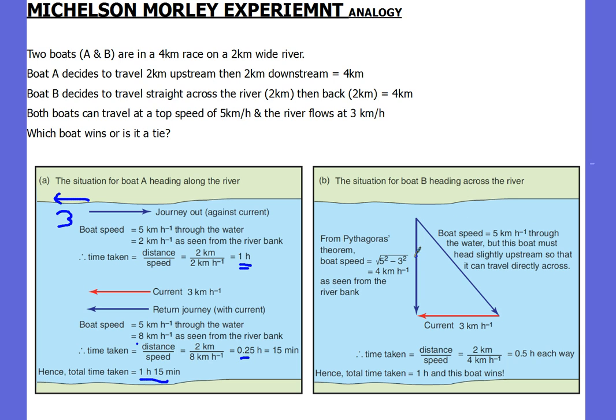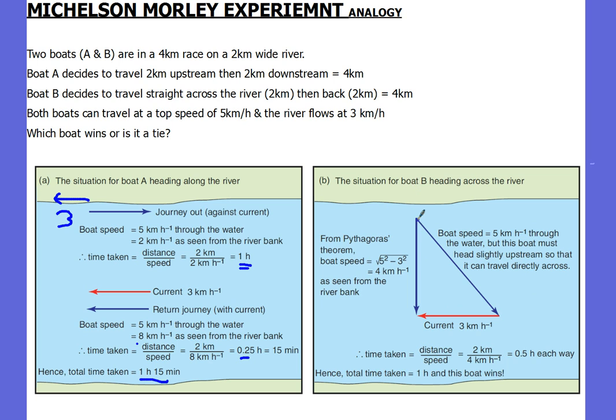Now we did this sort of thing last year. To head straight across, this boat actually has to angle itself upstream a little bit so the current takes it back to a straight line. So we can try and figure out what the speed would be. So the maximum boat speed is 5 kilometres per hour, so it's going to be heading upstream a little bit at 5 kilometres per hour. The current's going to be bringing it back, so we can figure out how fast it's actually travelling directly across the river. And by Pythagoras, 5 squared, take away 3 squared, gives us 4 kilometres per hour.